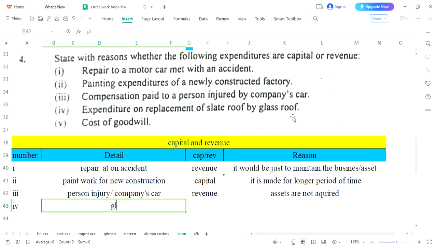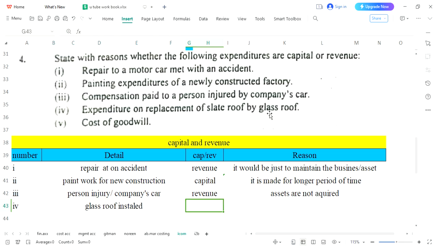So glass roof installed. Please understand, a roof was already present, but you have replaced the old roof with the new roof. And obviously this roof which we are replacing would not be changed within a shorter period of time. It had been installed for a longer period of time.